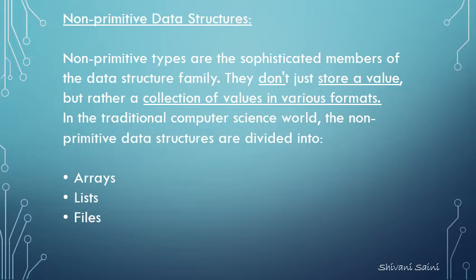First, we talk about non-primitive data structures. Non-primitive types are sophisticated members of the data structure family. They don't just store a value, but rather a collection of values in various formats. In the traditional computer science world, the non-primitive data structures are divided into arrays, lists, and files. The most important point is that they don't just store a value, but a collection of values in various formats.